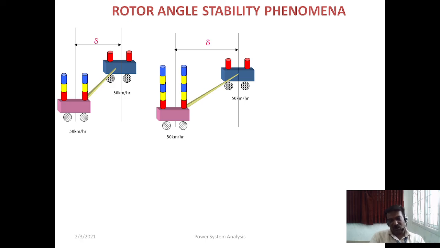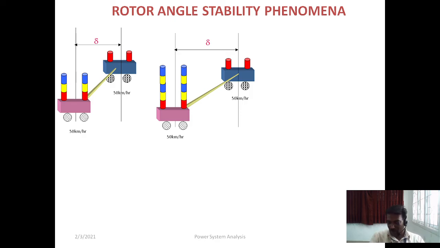We have to increase the rotor speed, so we are giving more acceleration. When you increase the acceleration, it again comes back to 50 kilometers per hour. But here we can see in the second diagram that the delta angle increases. And once it reaches 50 kilometers per hour, again both will be running simultaneously.